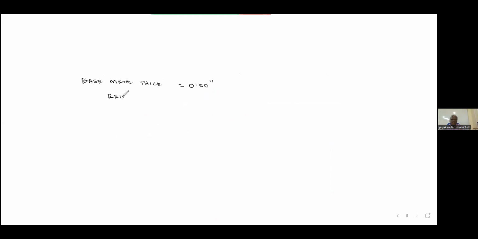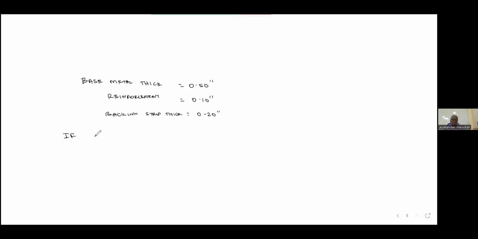Reinforcement, 0.1 inch. Backing strip thickness, 0.2 inch. Now I am asking a question.